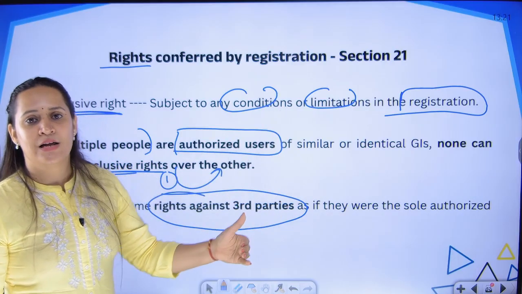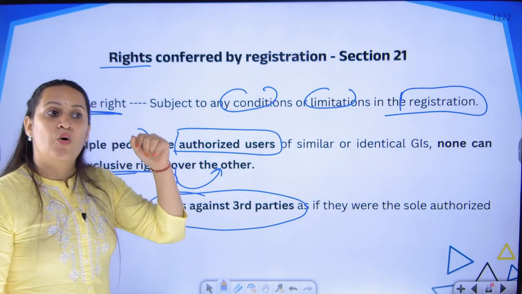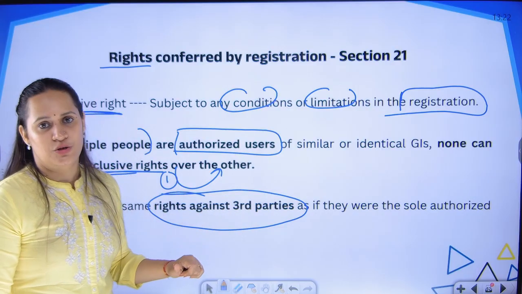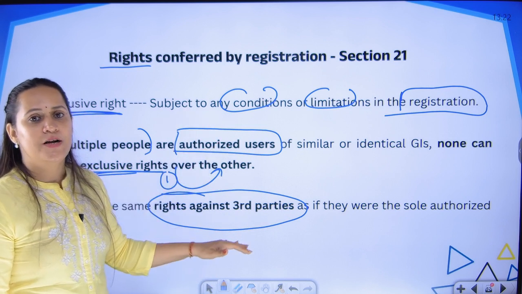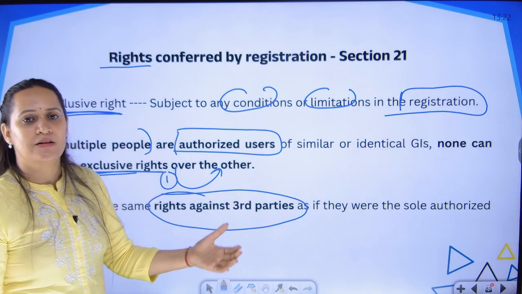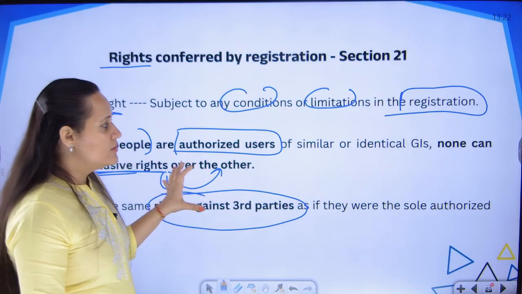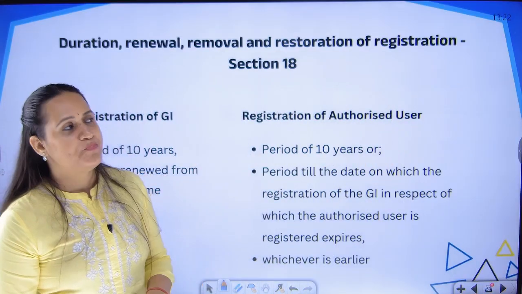But when a third party is infringing your products, even only one person can file a case against the third party for infringement. Generally, there is no exclusive right, but in case of infringement, to fight a case against a third party, even one authorized user will be considered to have an exclusive right over that GI. So, these are certain basic elements of the registration procedure.